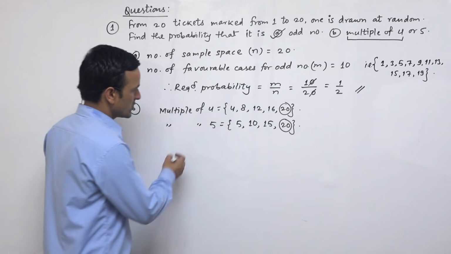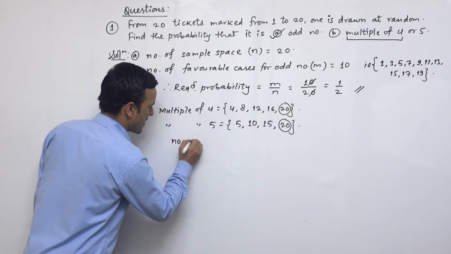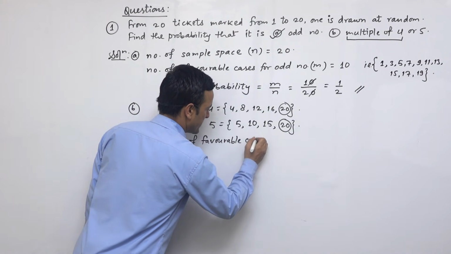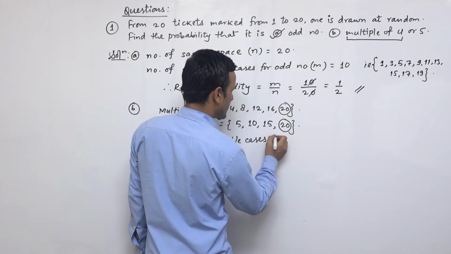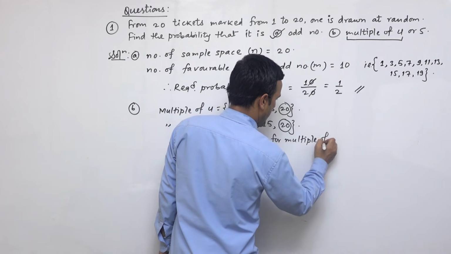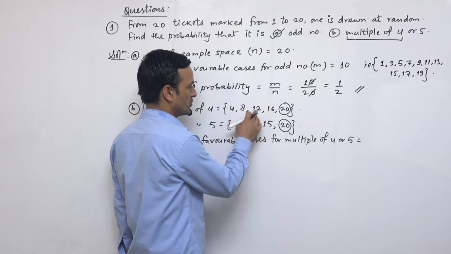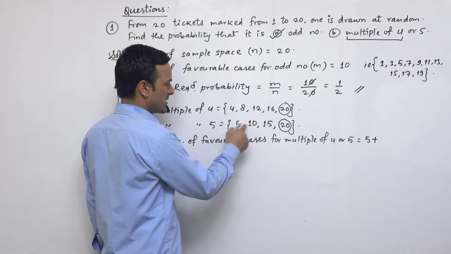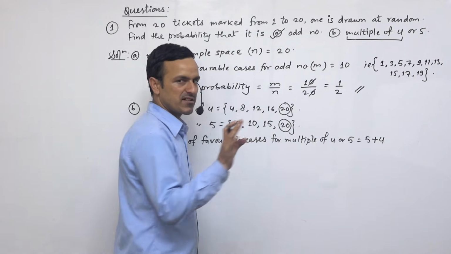If we count all the numbers over here, then the number of favorable cases for multiple of 4 or 5 is equal to, here is number 1, 2, 3, 4, 5. So write down 5 plus 4, and one event is common here.